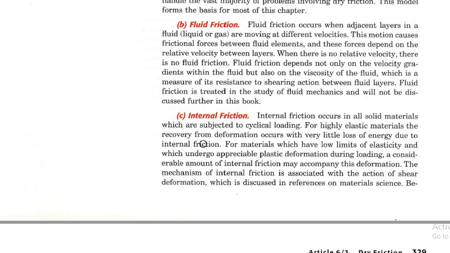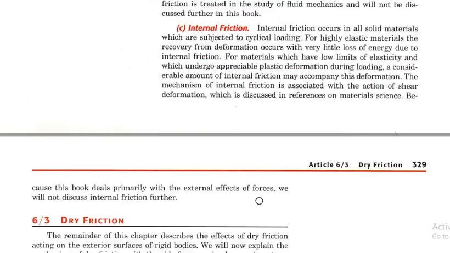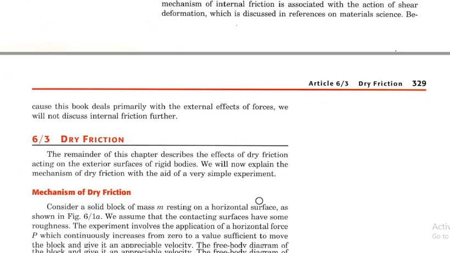For materials which have low limits of elasticity and which undergo appreciable plastic deformation when loaded, a considerable amount of internal friction may accompany this deformation. The mechanism of internal friction is associated with the action of shear deformation. It is also known as shear deformation.